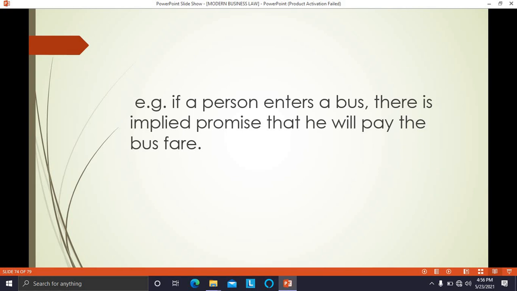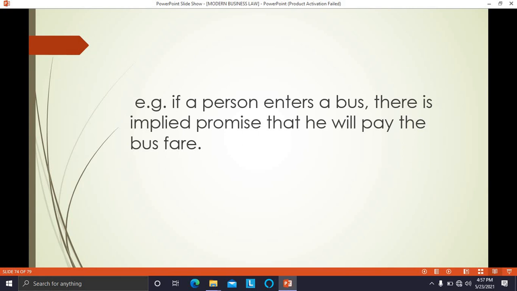When a person has entered a bus, that means there is an implied promise that he is ready to pay the bus fare, and it is implied that the conductor or driver will drop you to your destination. It is implied from the conduct of the parties. No use of words is made. That type of contract is called an implied contract.